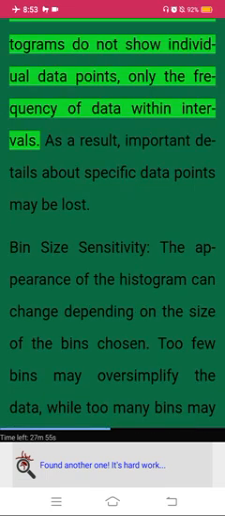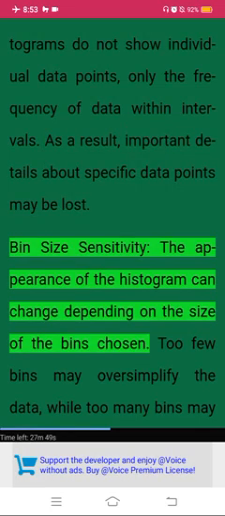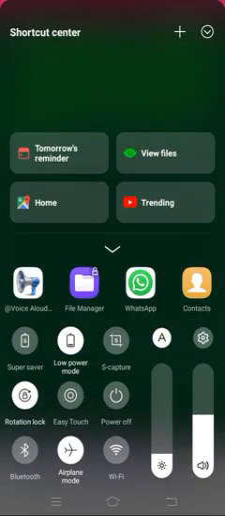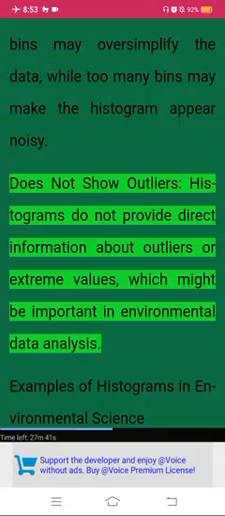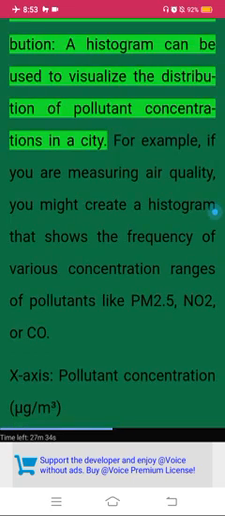Disadvantages of histograms. Loss of individual data. Histograms do not show individual data points, only the frequency of data within intervals. As a result, important details about specific data points may be lost. Bin size sensitivity. The appearance of the histogram can change depending on the size of the bins chosen. Too few bins may oversimplify the data, while too many bins may make the histogram appear noisy. Does not show outliers. Histograms do not provide direct information about outliers or extreme values, which might be important in environmental data analysis.